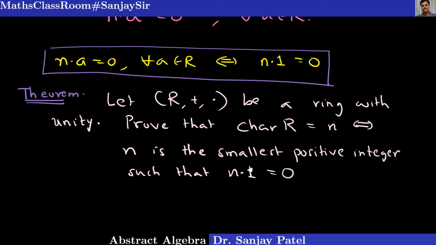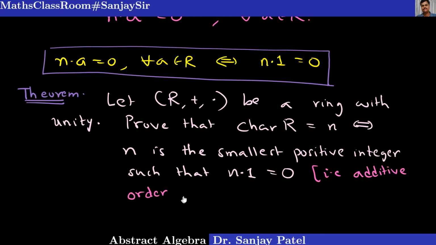So this result tells you if you want to find the characteristic of a ring R, and if the ring has a unity element, then you need to check only how many times 1 should be added with itself, or what is the minimum number of times 1 should be added with itself so that you will get 0. In other words, the meaning of the last step, that n is the smallest positive integer such that n into 1 equals 0, means the order of the element 1 with respect to addition is n. That is, additive order.